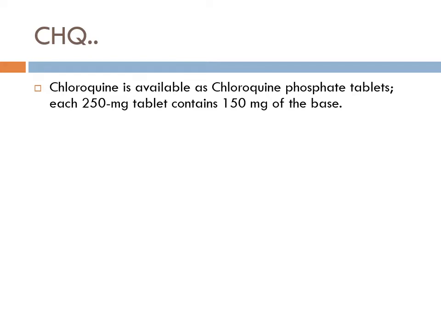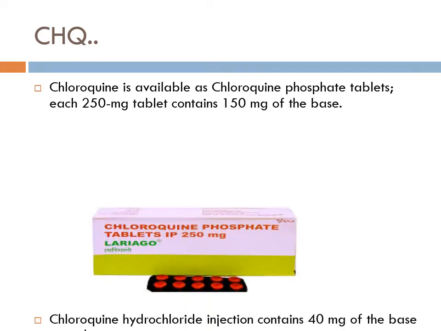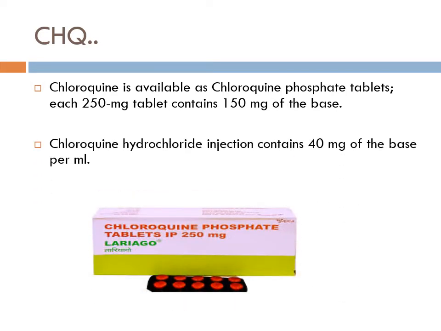Chloroquine is available as chloroquine phosphate tablets. Each 250 mg tablet contains 150 mg of base. Chloroquine hydrochloride injection contains 40 mg of the base per ml.